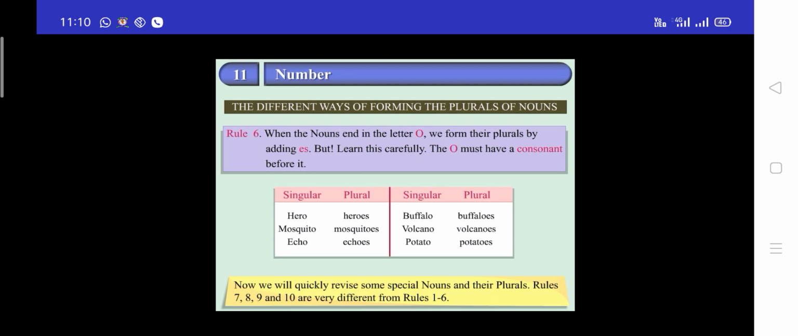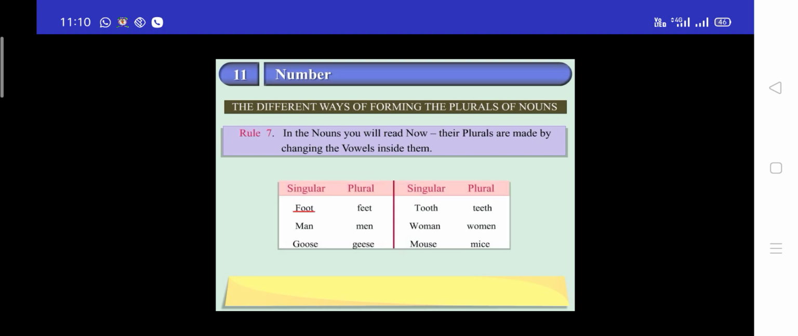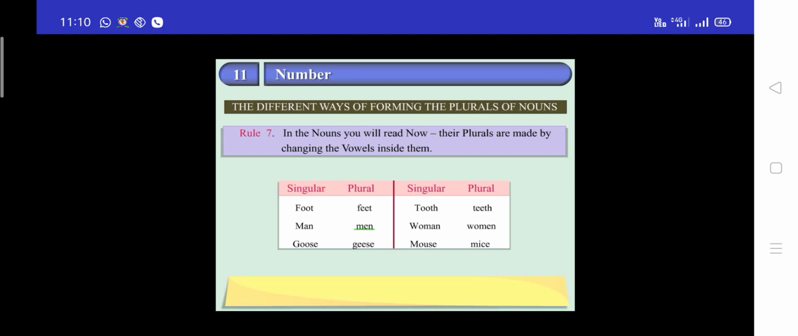Rules 7, 8, 9 and 10 are very different from Rules 1 to 6. Rule 7. In the nouns you will read now, their plurals are made by changing the vowels inside them. Foot, feet. Man, men. Goose, geese. Tooth, teeth. Woman, women. Mouse, mice.